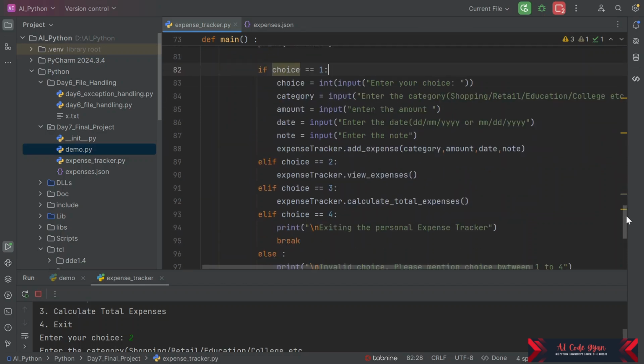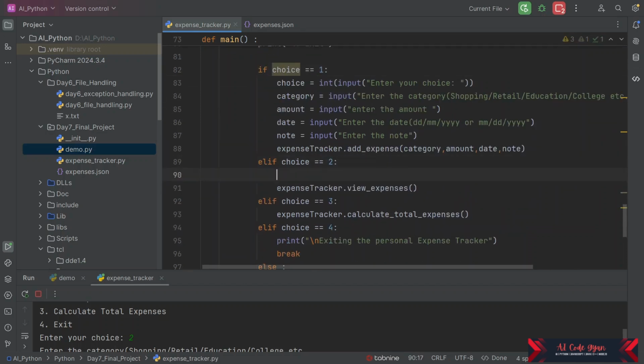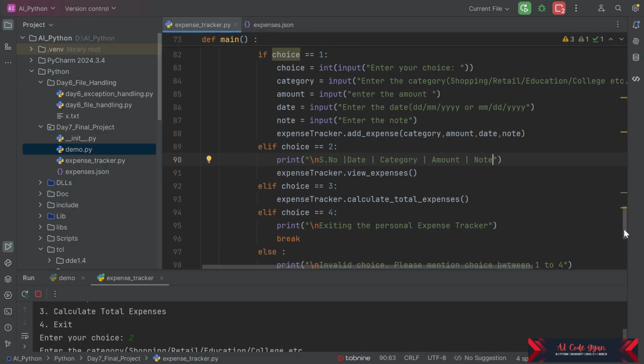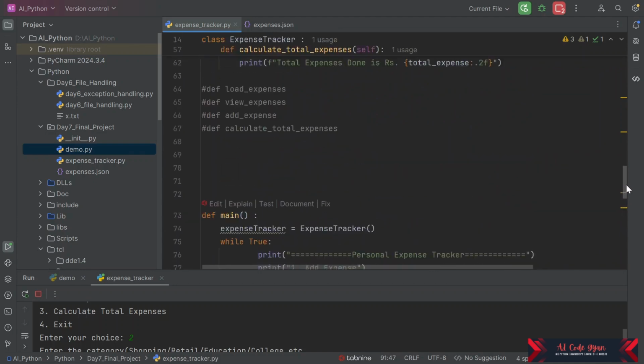Here we'll do one more thing. While viewing expenses, we can add the format, that is date, category, note. So this is the format we have. So we are going to print the format before we print our view expenses.